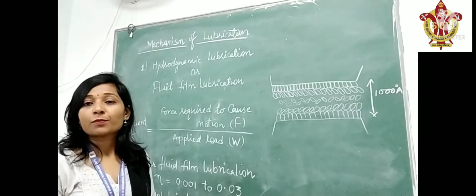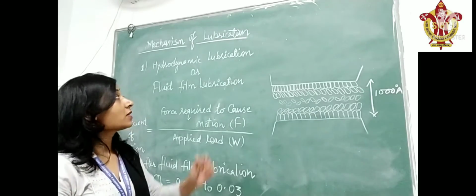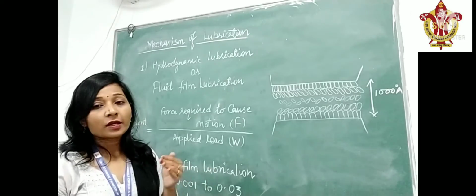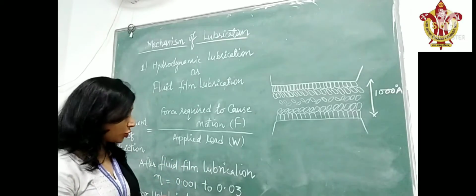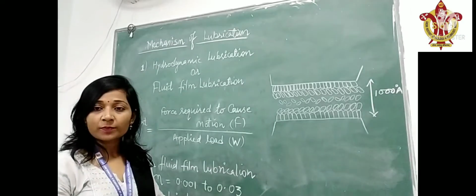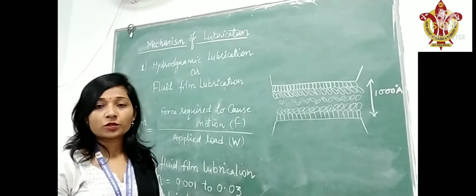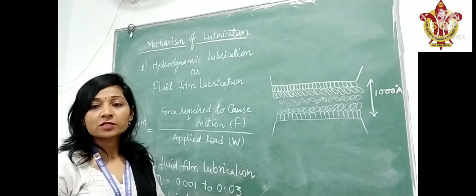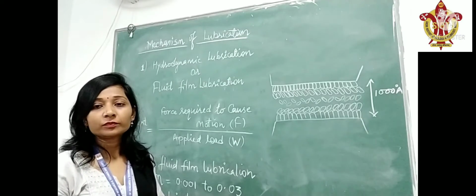But after this type of lubrication, that is hydrodynamic lubrication, the coefficient of friction decreases to 0.001 to 0.03. That is the decrease in coefficient of friction after lubrication of this type, that is fluid film lubrication.